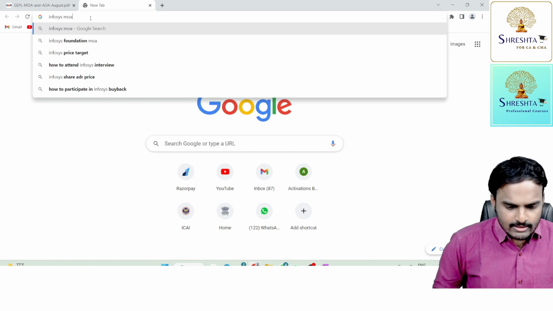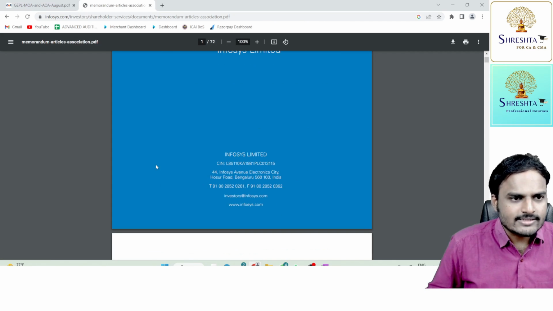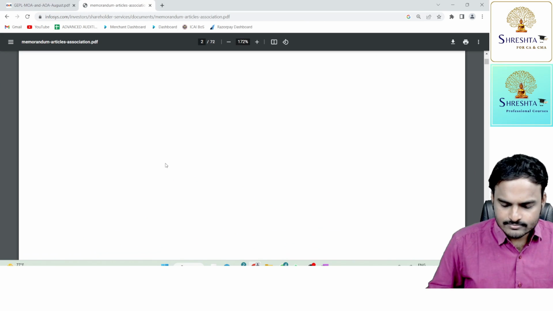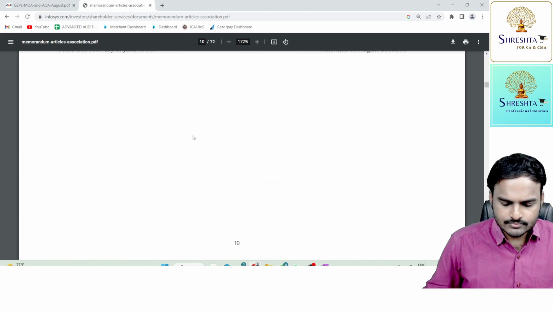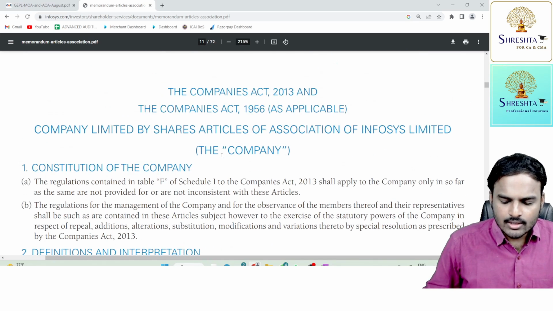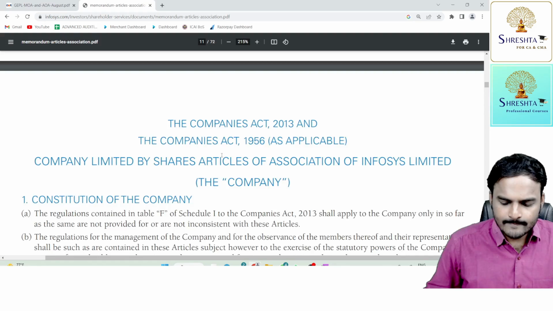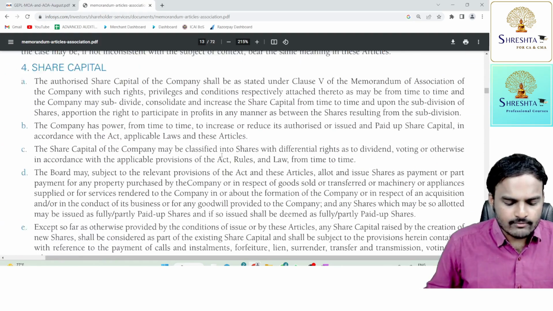Memorandum and Articles of Association of the Infosys Company. So this is the Articles of Association of Infosys. Here you have an interpretation of many words.